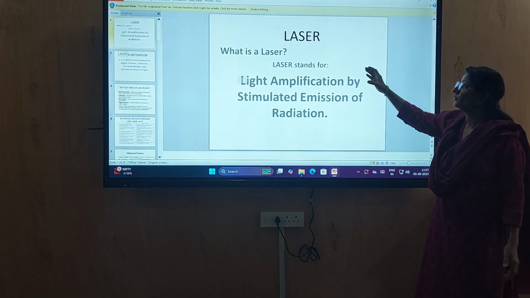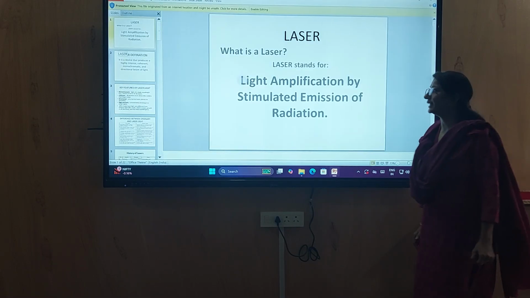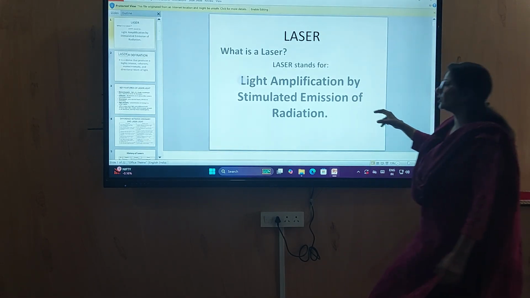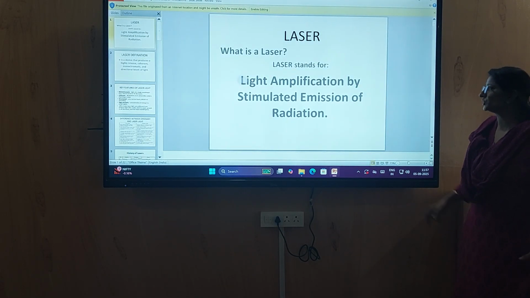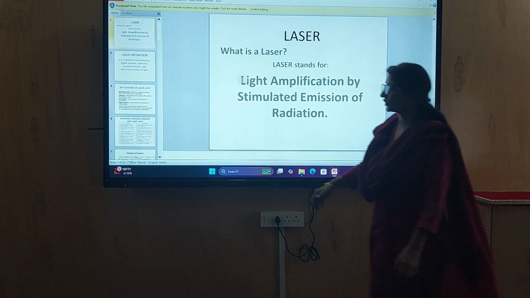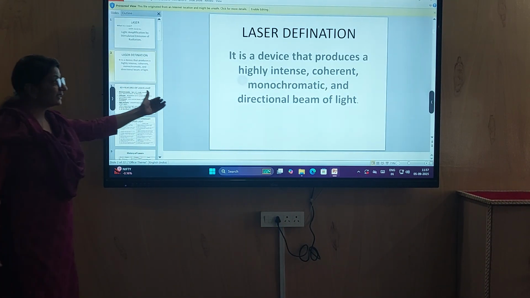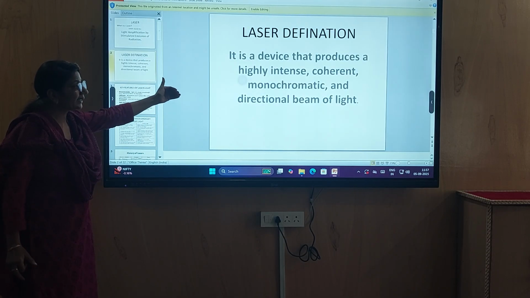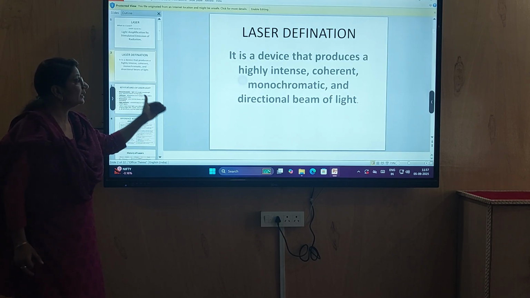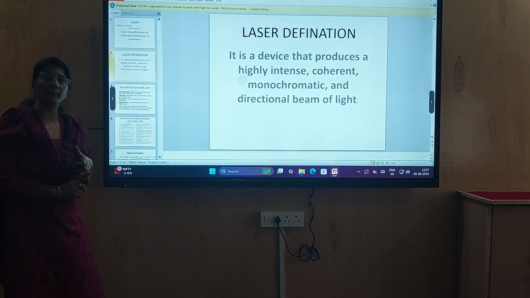Today we will study about laser. Now what is laser? Laser stands for light amplification by stimulated emission of radiation.